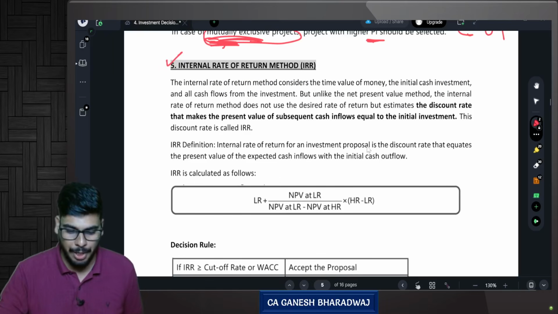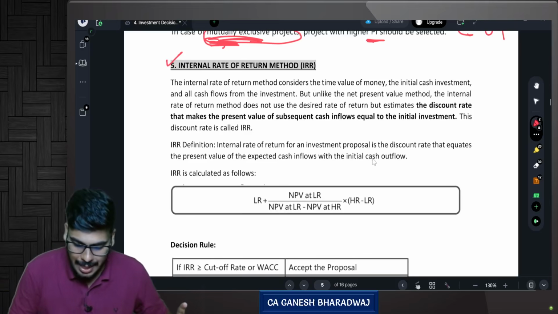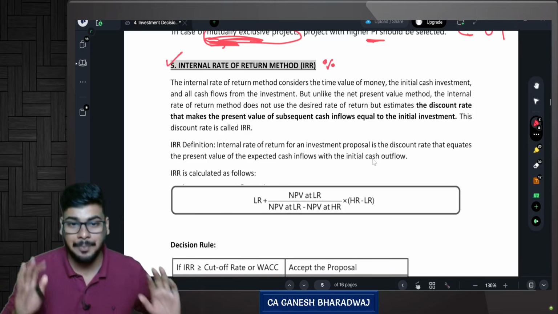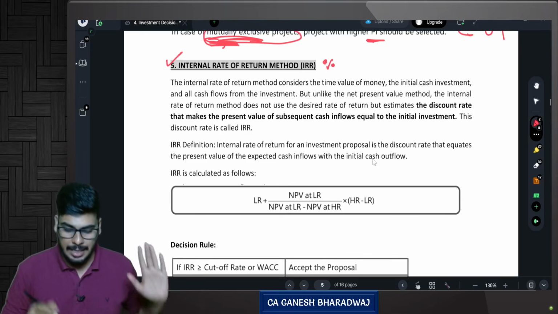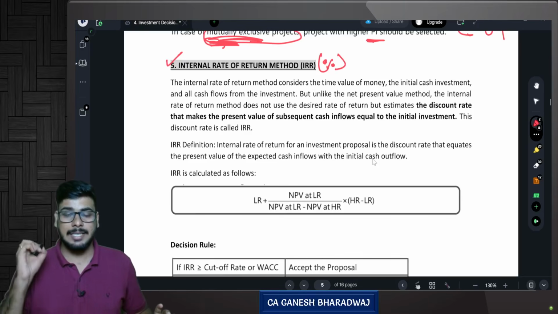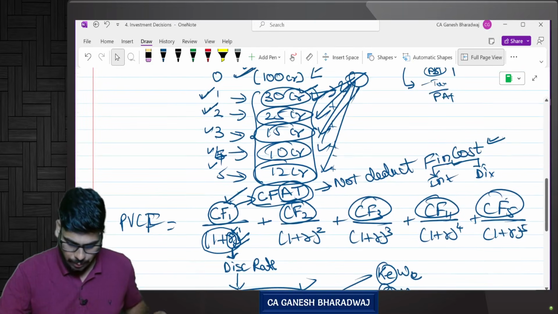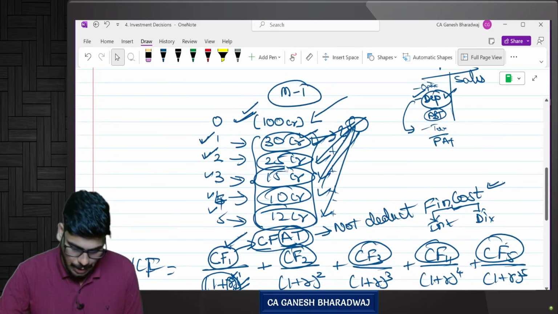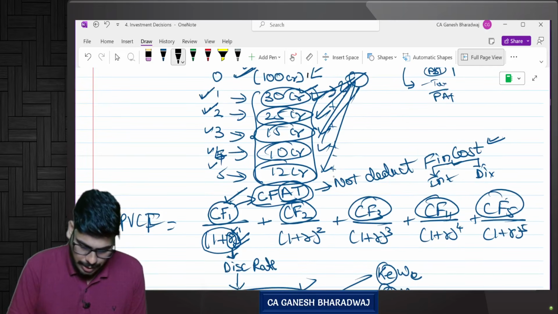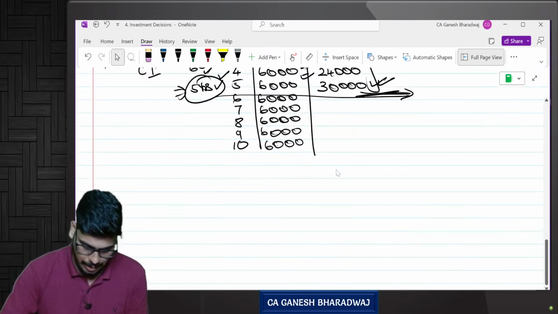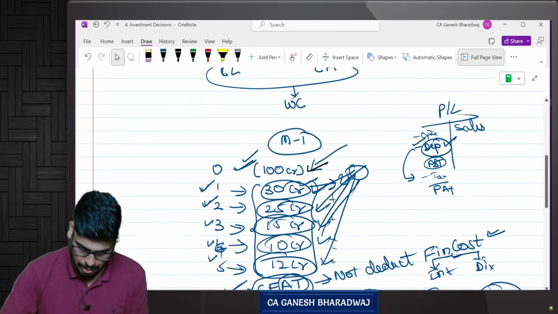Guys, very, very important. Remember one thing, IRR is a percentage. Clear? IRR is a percentage. It is calculated in percentage. Suppose in this question, let us say this is what they had given. 100 crores is given. Let me just take this example as a model.